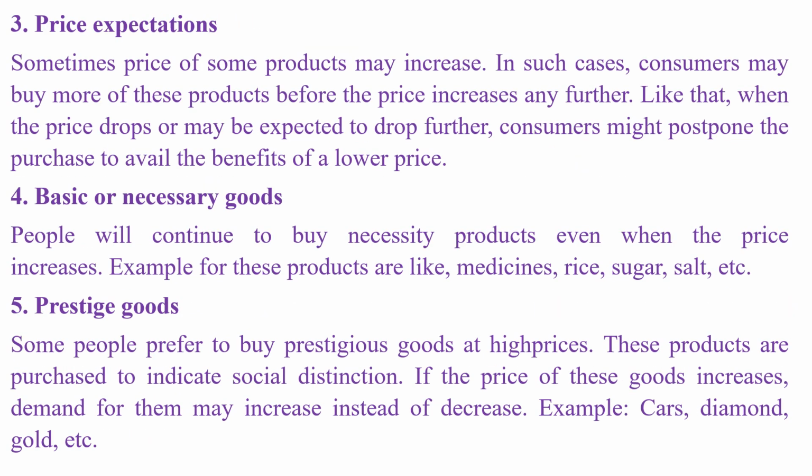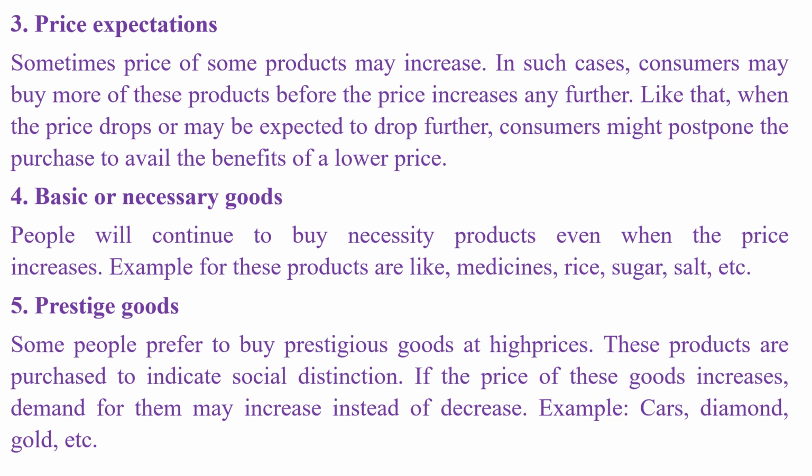3. Price expectations. Sometimes the price of some products may increase. In such cases, consumers may buy more of these products before the price increases any further. Like that, when the price drops or is expected to drop further, consumers might postpone the purchase to avail the benefits of a lower price. 4. Basic or necessary goods. People will continue to buy necessity products even when the price increases. Examples for these products are medicines, rice, sugar, salt, etc.